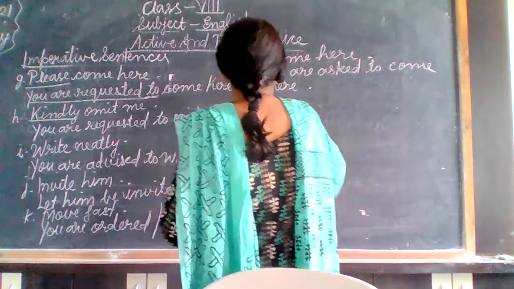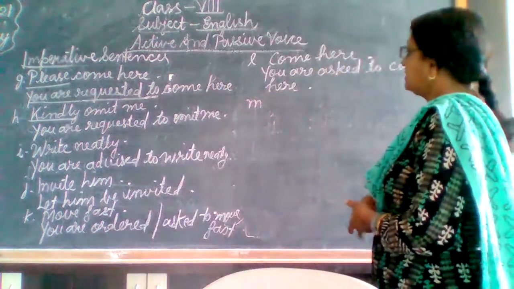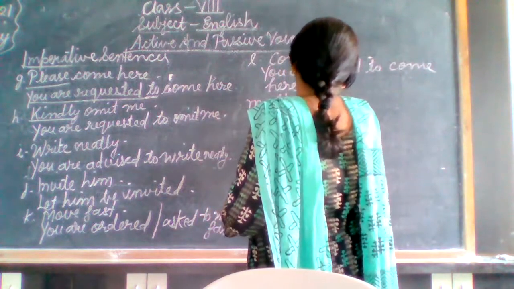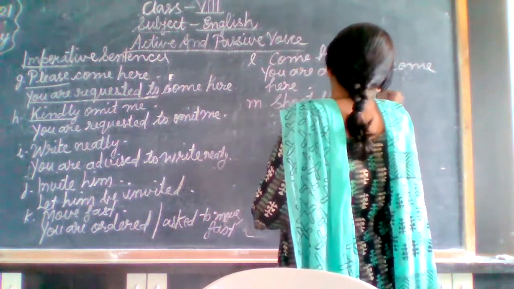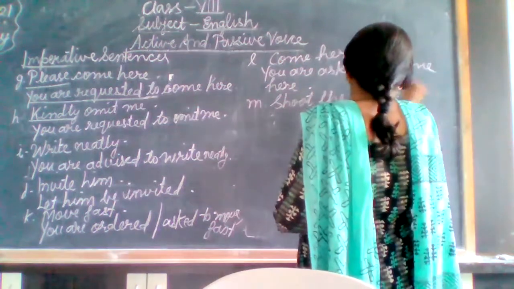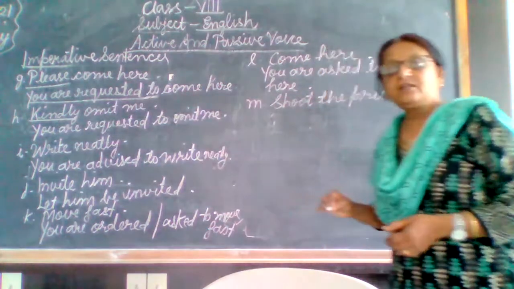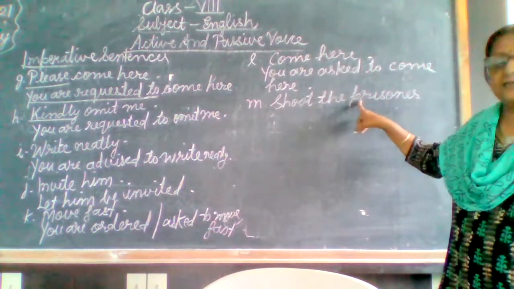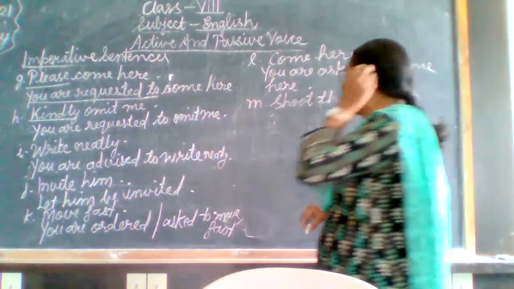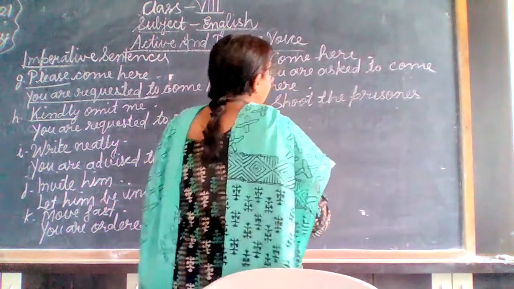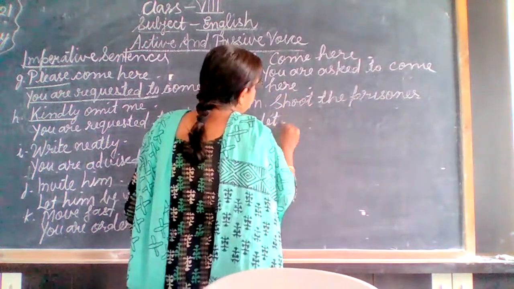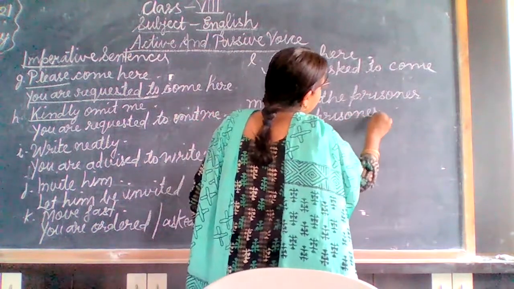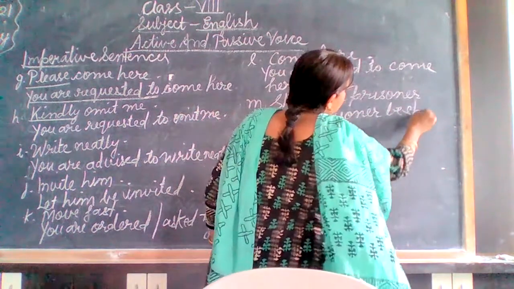Then next one. Now we have seen, suppose it is, shoot the prisoner. Okay, shoot the prisoner. In this sentence, shoot whom? You are getting the object, that is the direct object, already. So, let the prisoner be shot.